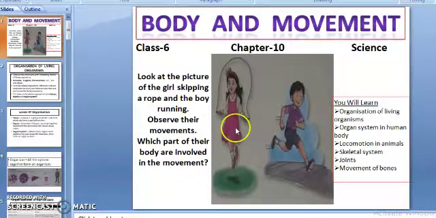Look at the picture of the girl skipping a rope, and a boy running. Observe their movements. Is the movement in both the cases same? Which parts of their body are involved in the movement? Can you identify how we are able to move? We are able to bend and do different types of works and exercises. How our body is so flexible. All the answers to these questions you will get in this chapter. Let's start.